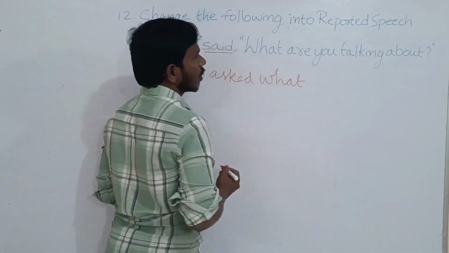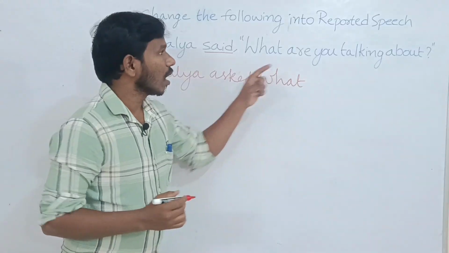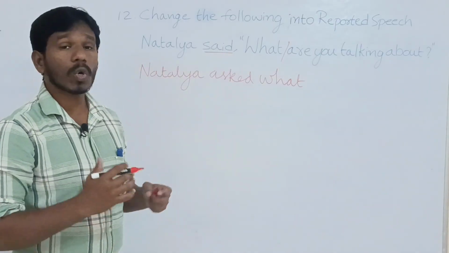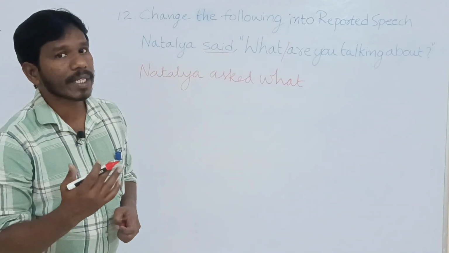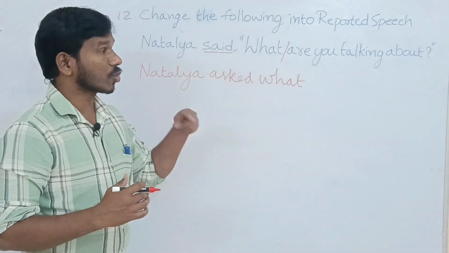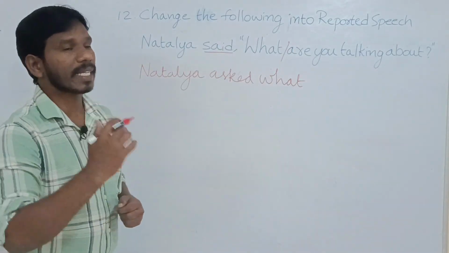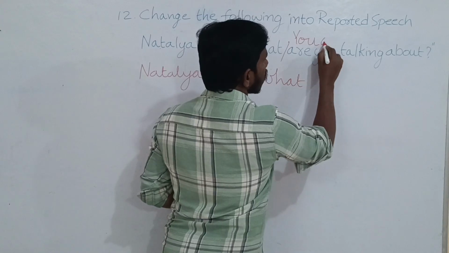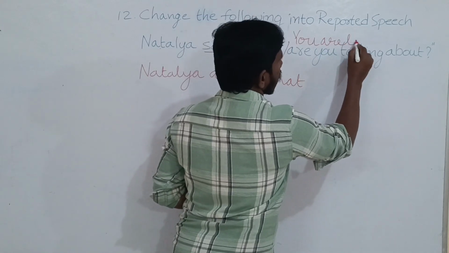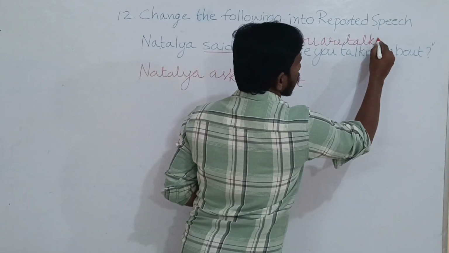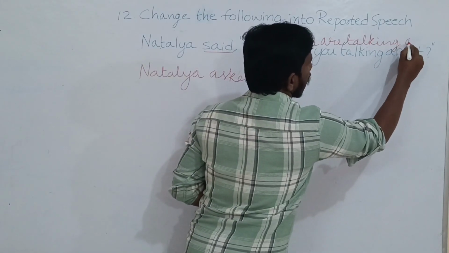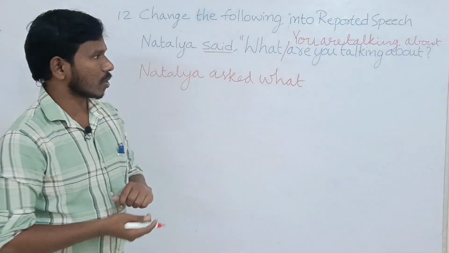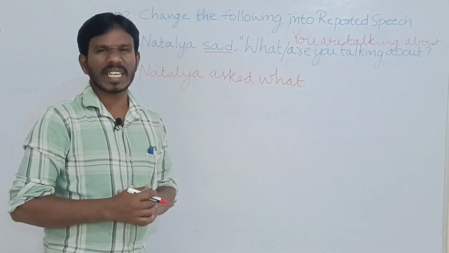What. Next, see here, are you talking about? That is an interrogative sentence. We have to change the given sentence into assertive. You are talking about. See, it is an assertive sentence now.